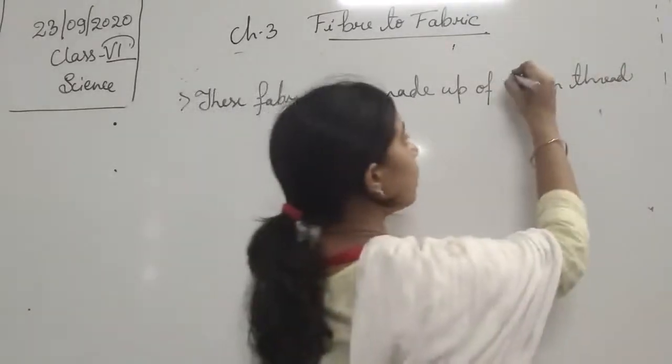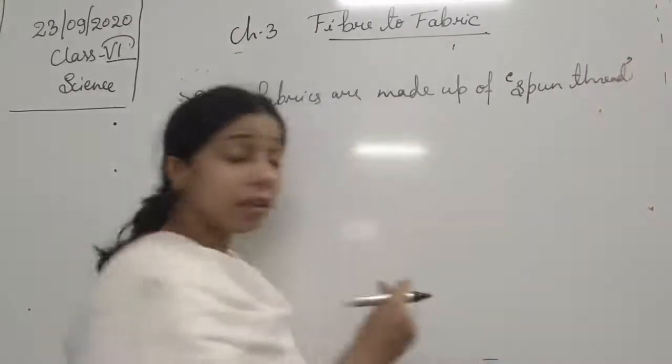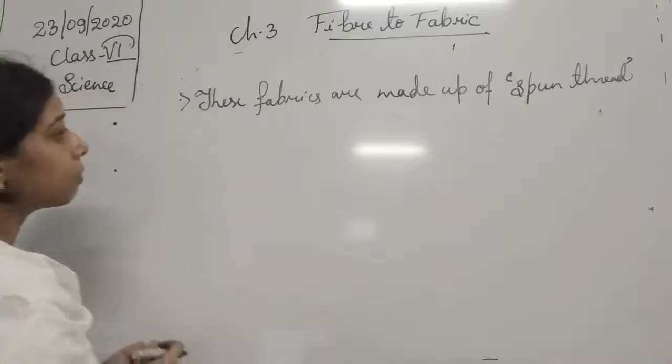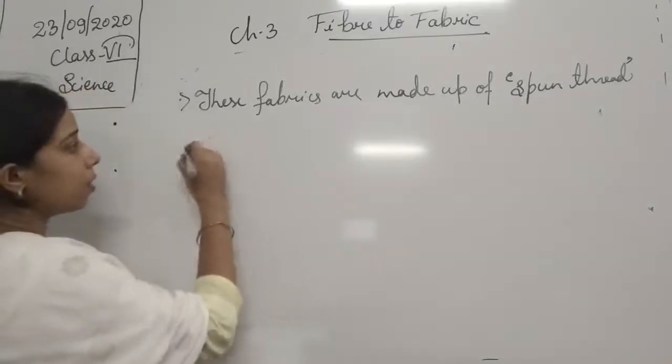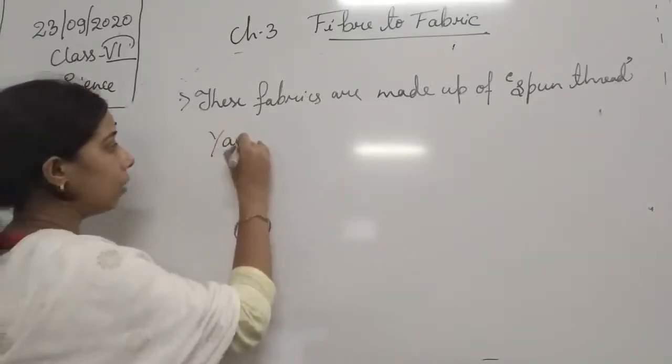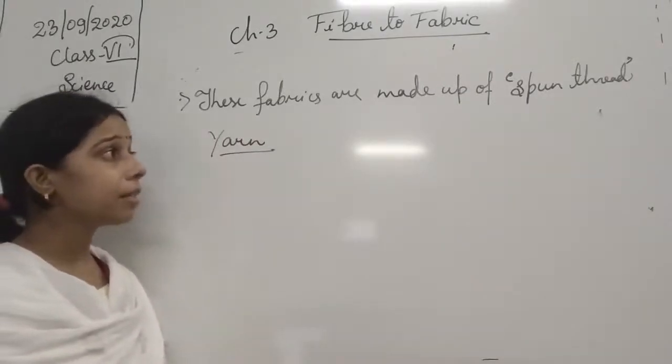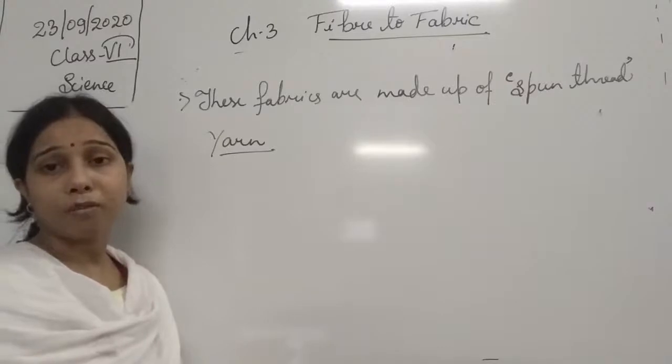Don't get confused with the term, students. It is made up of a spun thread which is called a yarn. So we can say that fabrics are made up of yarn.